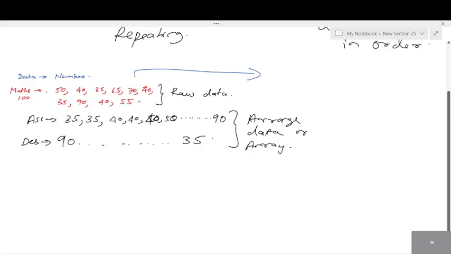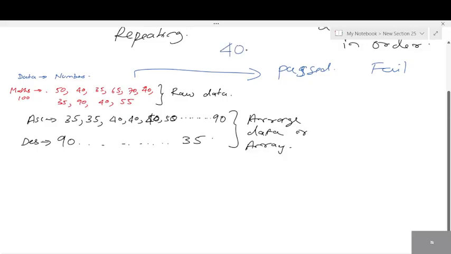What informations do you all collect from these marks? Can you all tell me what information can be collected? How many students have passed? Or how many students have failed? Let's keep 40 as passing mark.